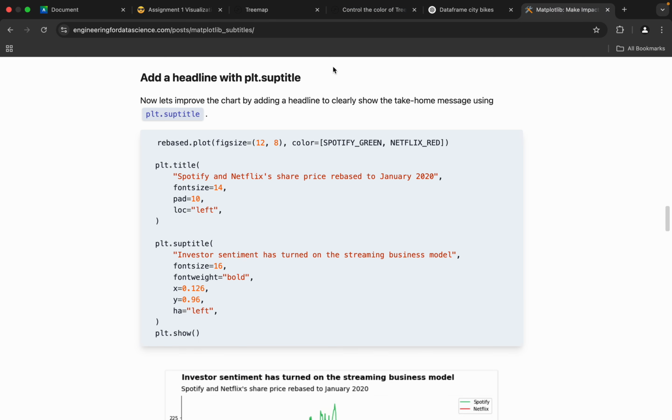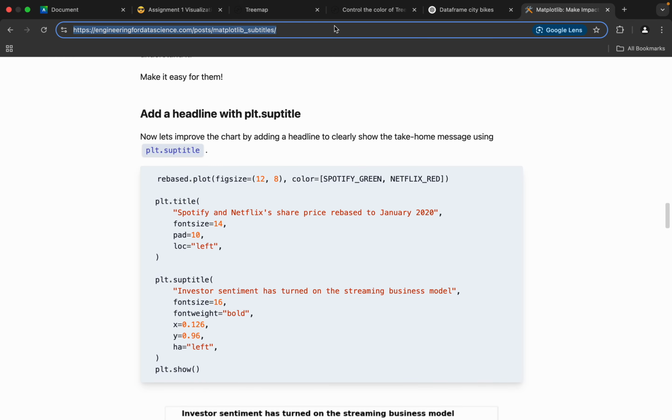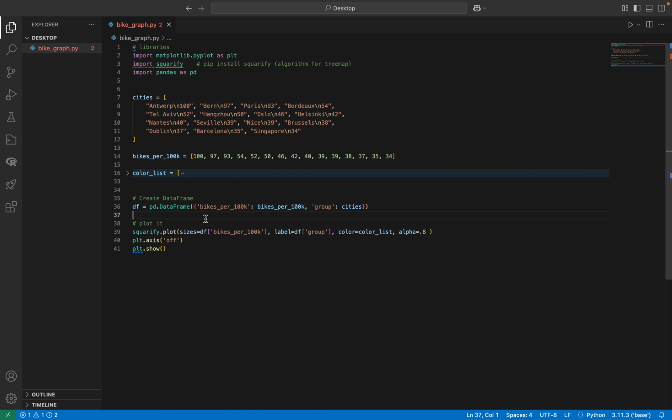This is the last piece of data that I found, but it was just a website from Engineering for Data Science, which gives you the plot, or how to plot your title and subtitle. So once again, we'll just use this code as reference. We'll put that, obviously while we're plotting it. So we'll put it below here. We'll put it right here.